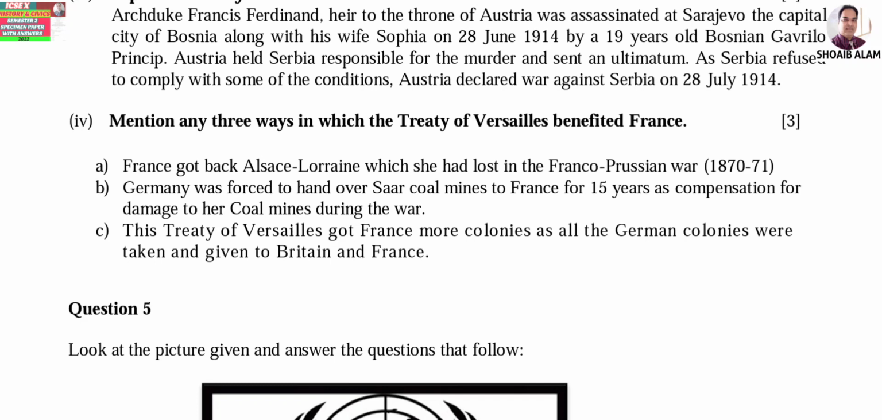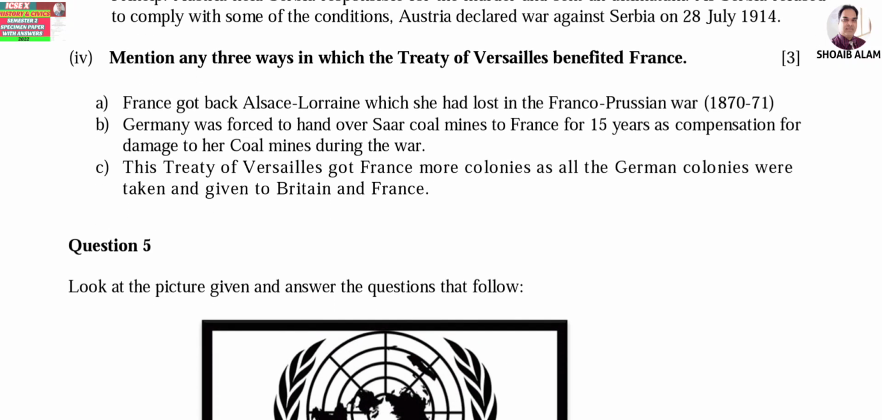Number 4, mention any 3 ways in which Treaty of Versailles benefited France. A, France got back Alsace and Lorraine, which she had lost in the Franco-Prussian War. B, Germany was forced to hand over Saar coal mines to France for 15 years. C, the Treaty of Versailles got France more colonies as German colonies were taken and given to Britain and France. Okay. Now question number 5.